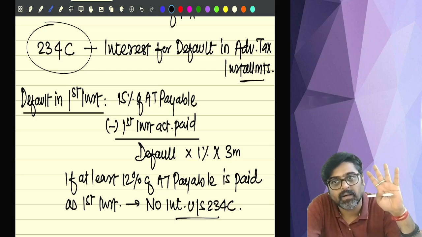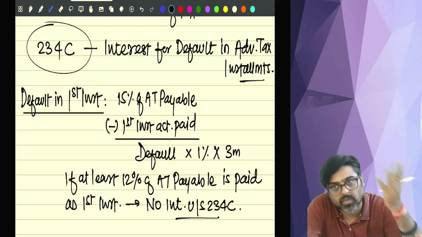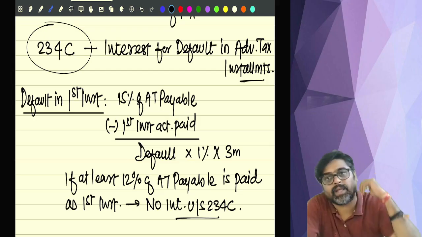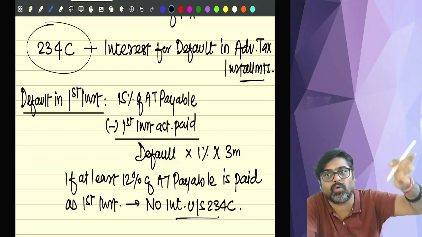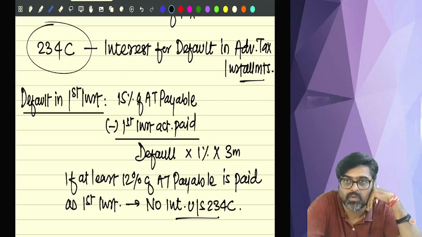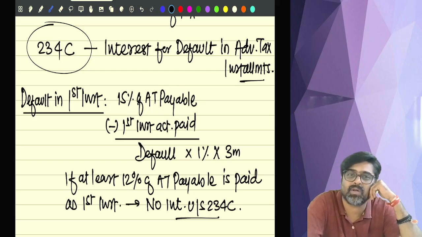But have you paid 30? No. Have you paid 24? No. You have paid only 20. So the default is 30 minus 20, 10,000. On that entire default you are going to pay 1% for 3 months. Understood or not? Hello?